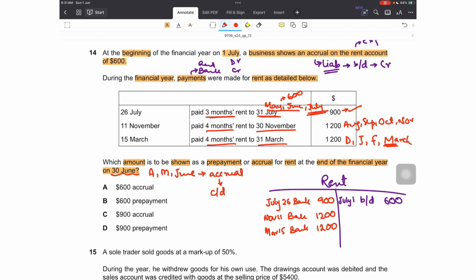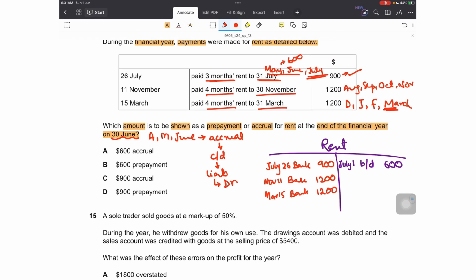Accrual carried down has been asked because the brought down was already there for this year. Carried down accrual being a liability will be shown on which side? On the debit side, so that it becomes a brought down balance on the credit side.